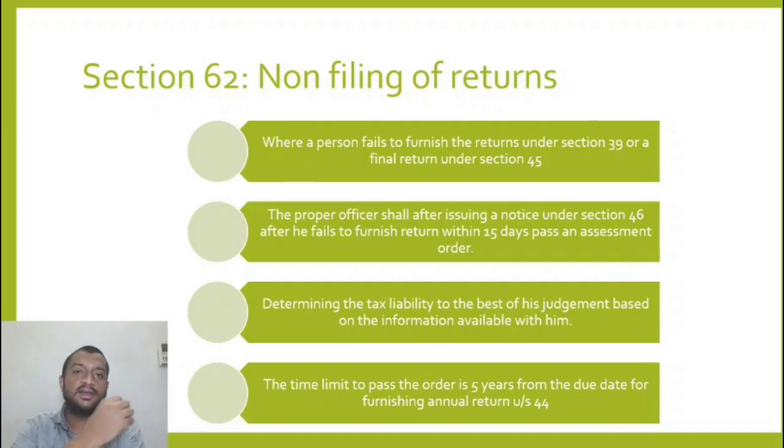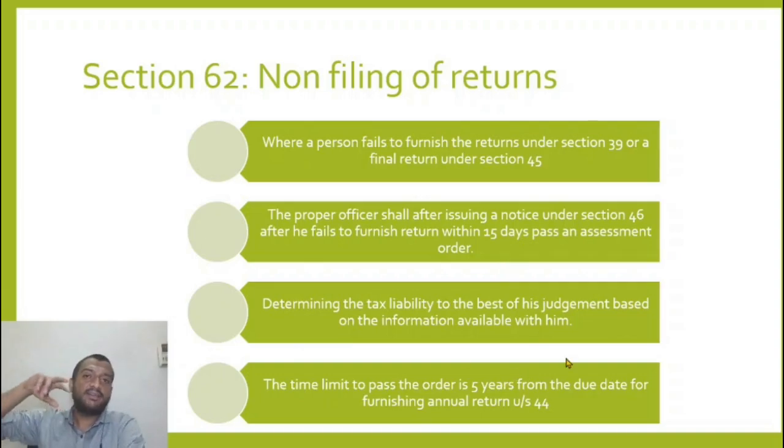For the financial year 17-18, the due date was February 2020. So within 5 years from the due date for furnishing annual return, he can pass an order.